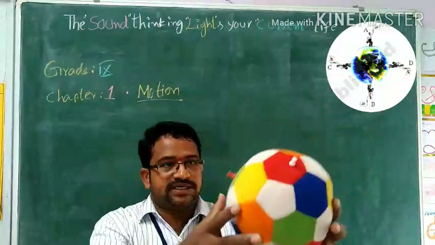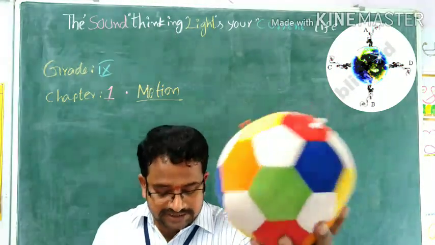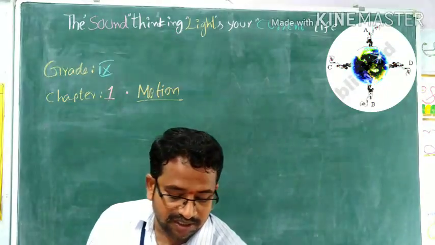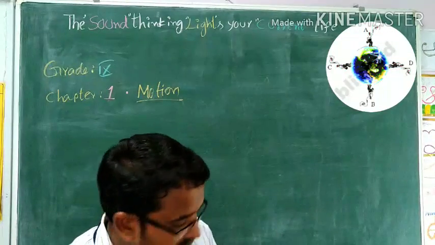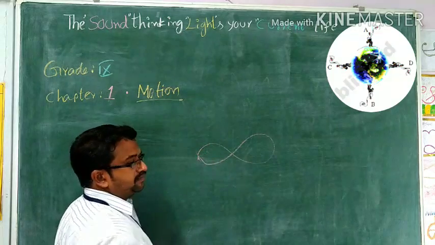If you consider it an Earth, what is your position? Because a sphere is directionless. For example, I am going to write one shape here. It's about a shape.